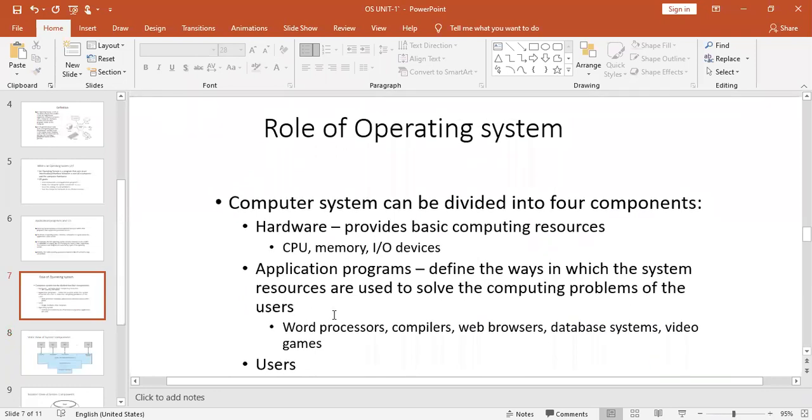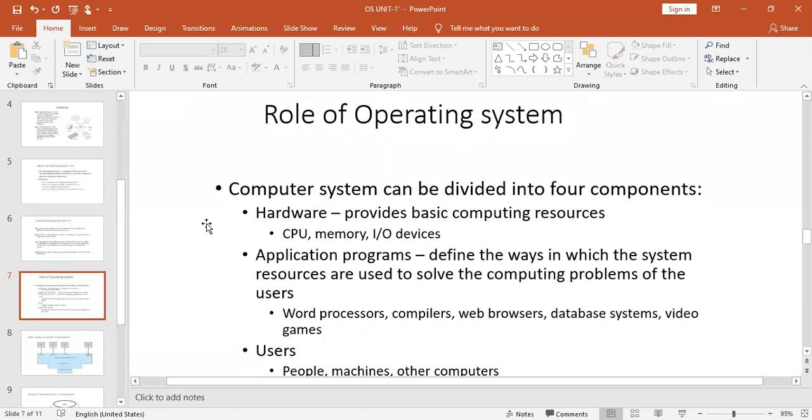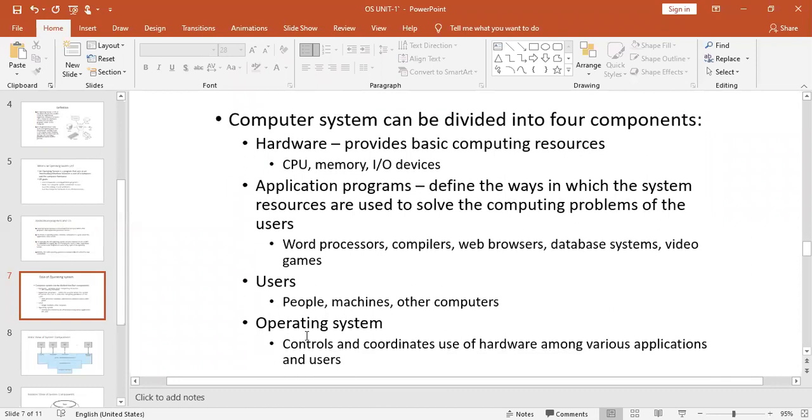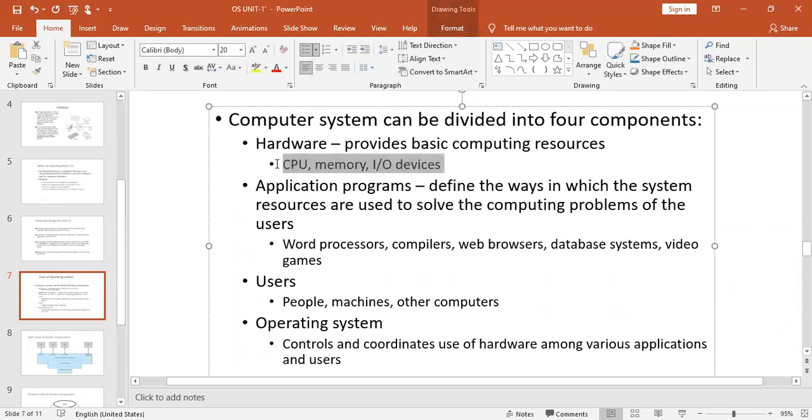Now let us see the role of the operating system. You are aware that the total computer system can be divided into four components: hardware, application programs, users, and operating system. Hardware means CPU, memory, I/O devices. These all come under the category of hardware. Basically, we call them resources, which are available in the computer system. Application programs define the way in which the system resources are used to solve the computing problems of the users.